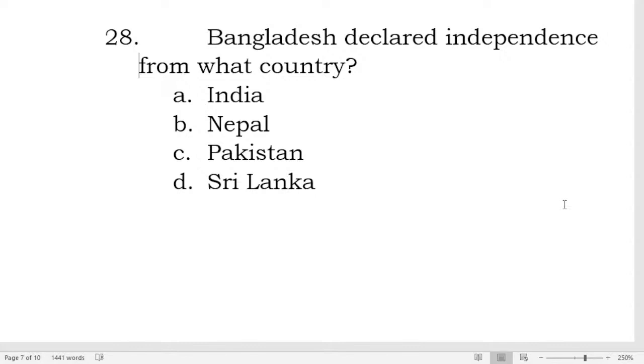Bangladesh declared independence from what country? India, Nepal, Pakistan, or Sri Lanka?